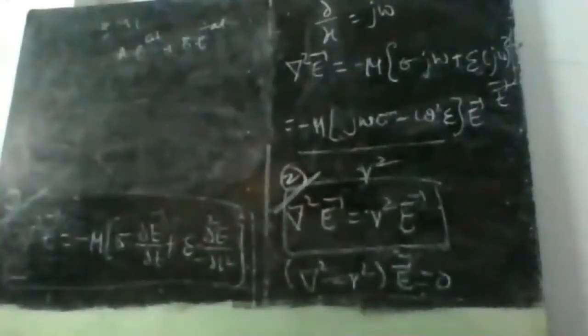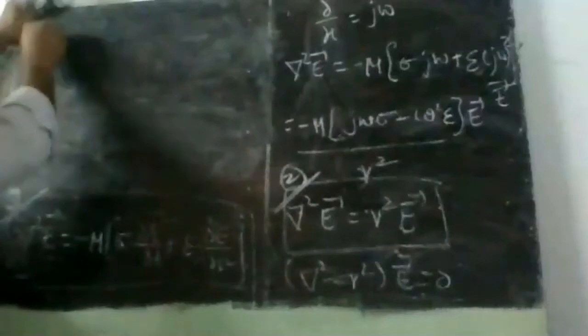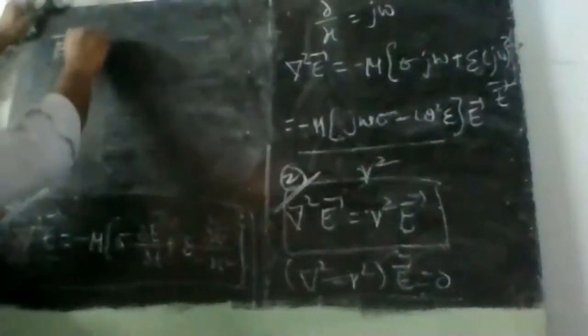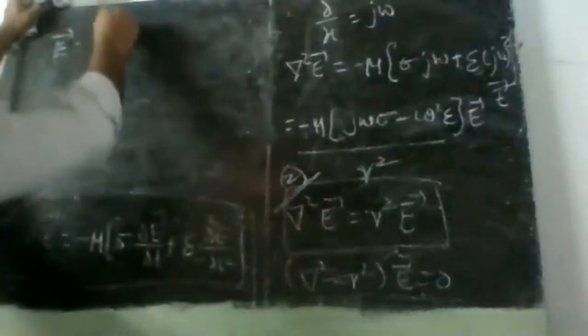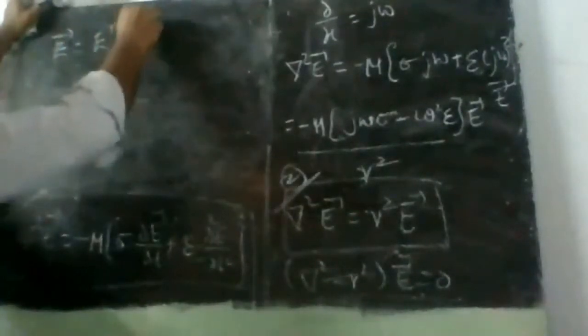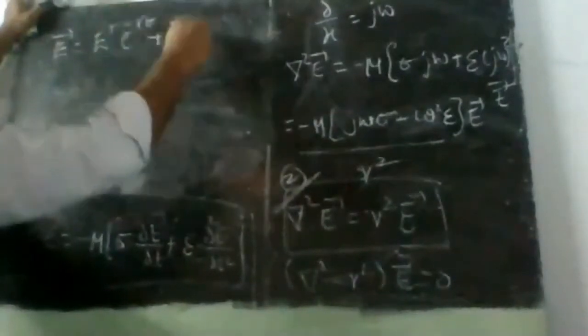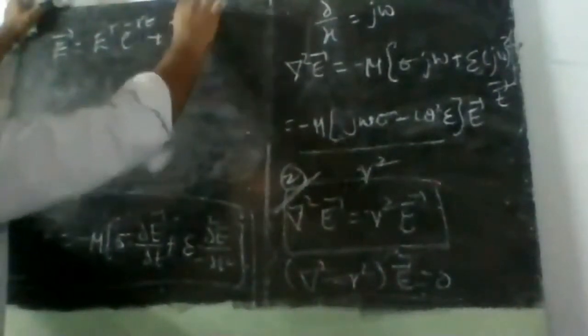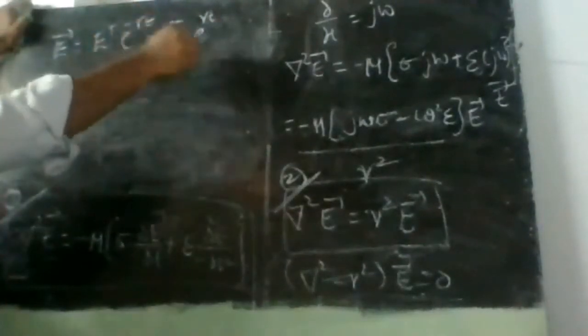In a similar way, for this equation the variable is E bar, so we are solving for E bar. E bar is equal to the constant, which I am assuming as E plus, into e power minus gamma t, plus E minus into e power gamma t.